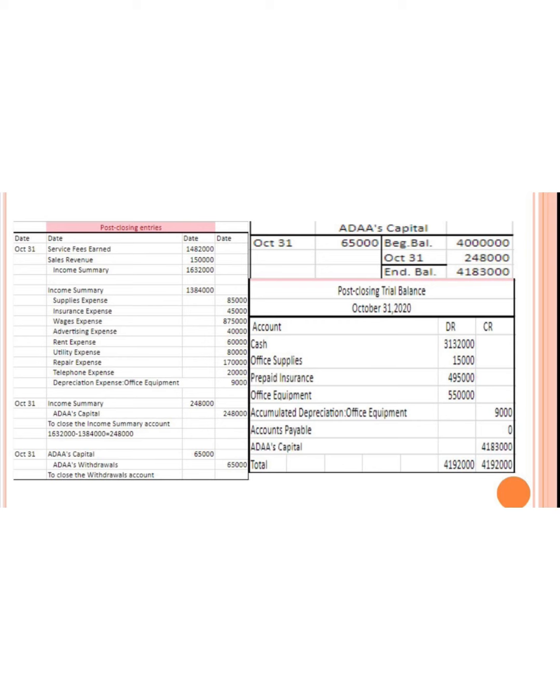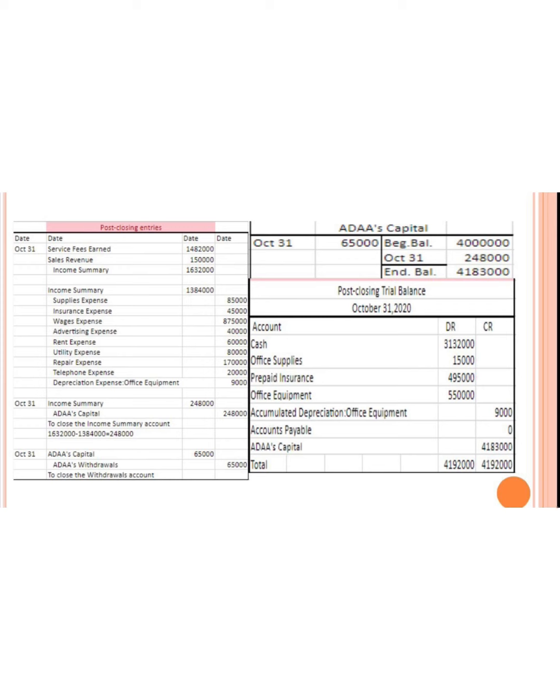And the fourth step, we should close the withdrawals account balance to the owner's capital account. And then we have Others capital. In order to find ending balance, we should take the beginning balance, add the amount to the owner's capital account for October 31, and subtract withdrawals. And we have 4,183,000. And the last step, we should prepare post-closing trial balance.